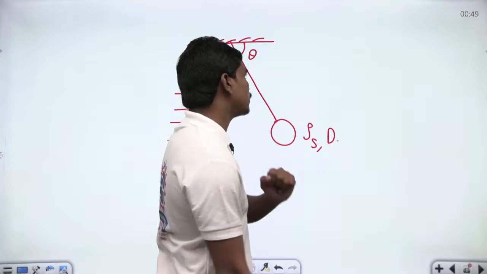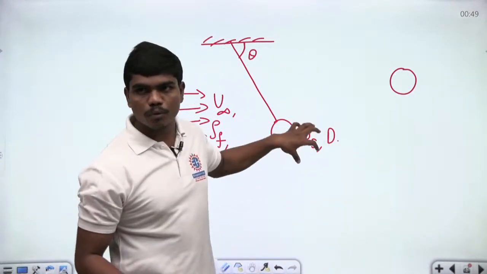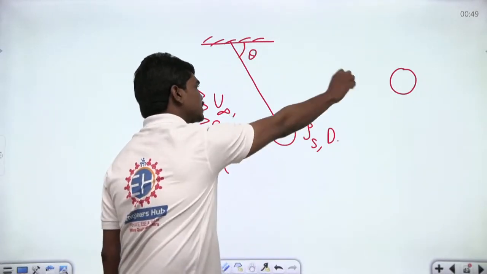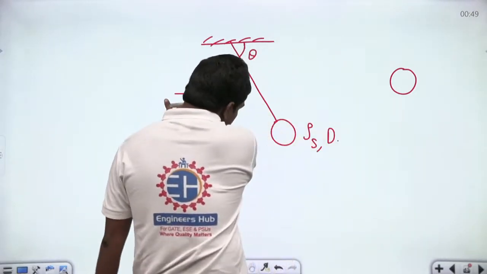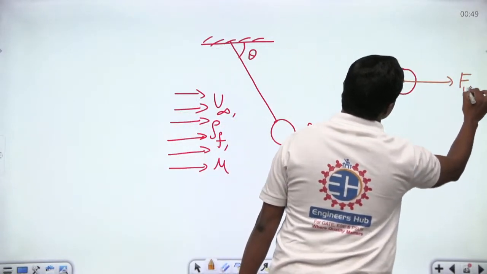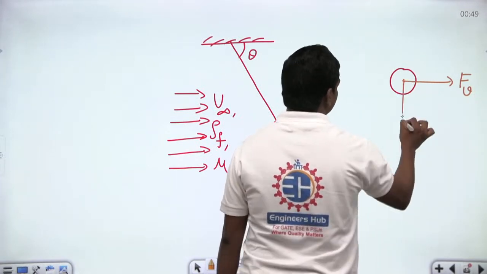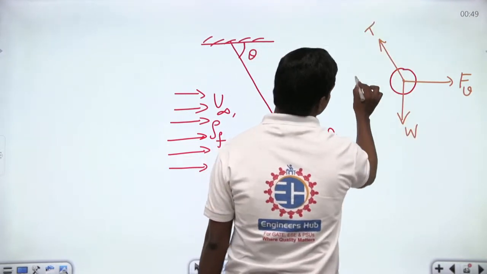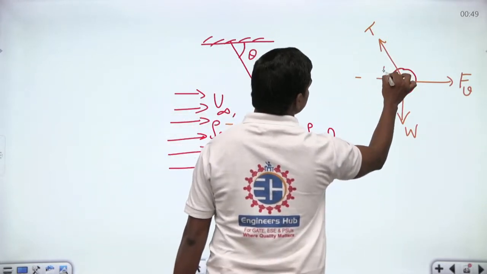If you try to write the equilibrium of the bob, let us call it ball or bob, if a pendulum it's generally called a bob. So if this bob is in equilibrium, let us identify a few things. This viscous force on the bob acts in the horizontal direction, undoubtedly. This is F viscous, let us write FV, that's it. The weight of the bob acts this way and the tension in the string acts this way. And if this angle is theta, then this angle will also be theta.